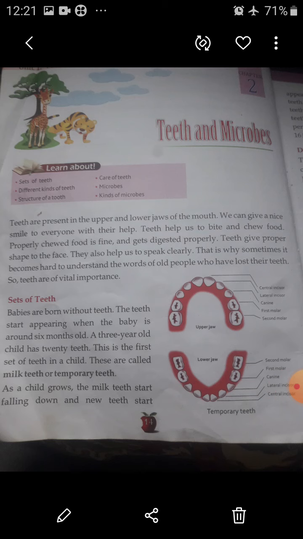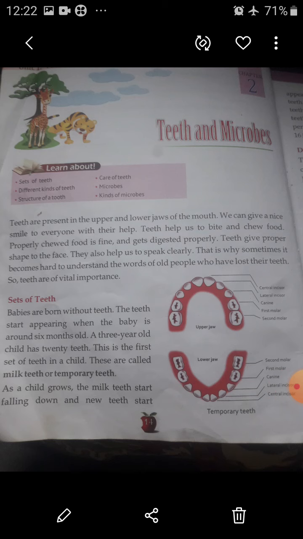Teeth give proper shape to the face. They also help us to speak clearly. That is why sometimes it becomes hard to understand the words of old people who have lost their teeth. So, teeth are of vital importance.